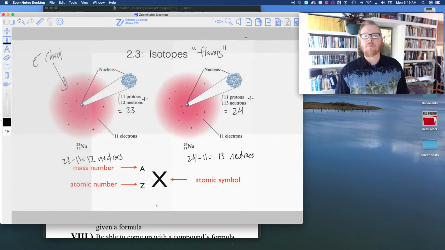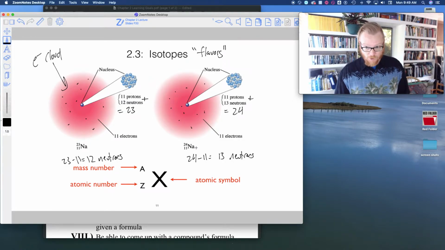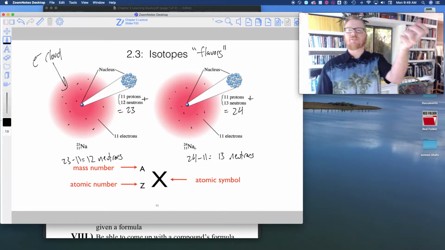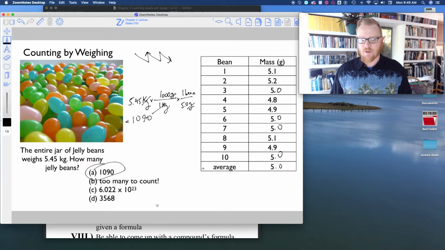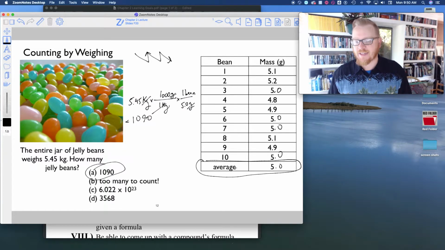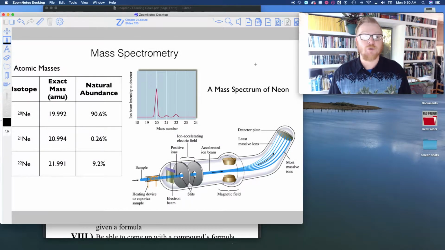We recognize that some atoms, for example sodium, some are going to be sodium 23. Some of them are going to be sodium 24. And so when I scoop up a pile of sodium, some's going to be 23, some's going to be 24. So the amount of sodium I have is going to be some average mass. Just like when I scooped up these jelly beans, some were 5.1, some were 5.2, some were 4.8, etc. But I was still able to count pretty well by taking the average. That's what we have with atoms.